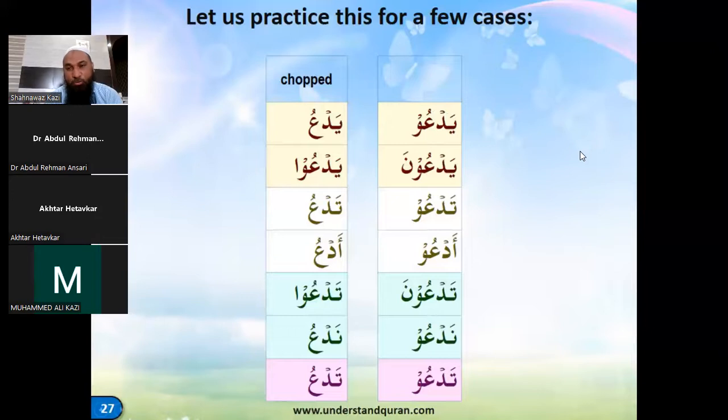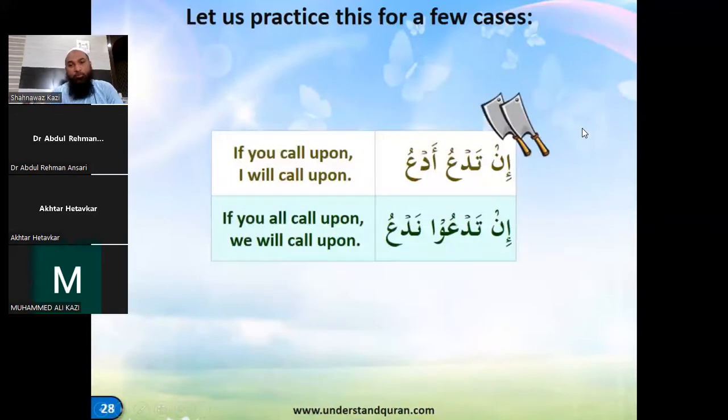So somebody who's listening to you should be able to understand that this is with a chop or without a chop, right? Because they'll sound almost similar. If you're not prolonging this to two harkat, then this and this will become the same. That's why it is important. Okay. So coming to the examples of that: if you call upon, I will call upon.